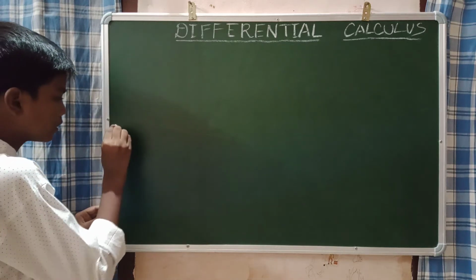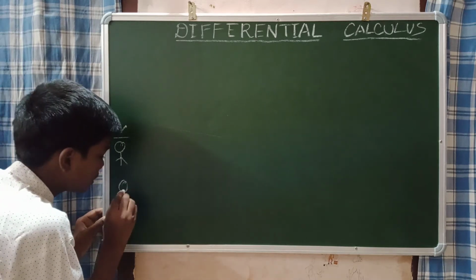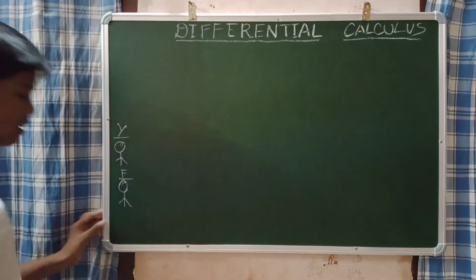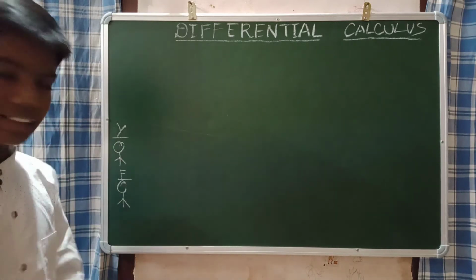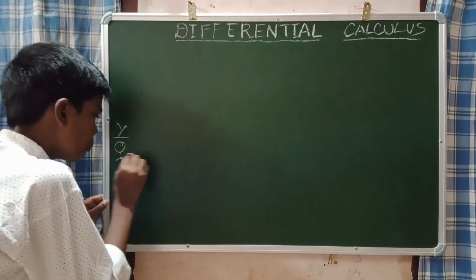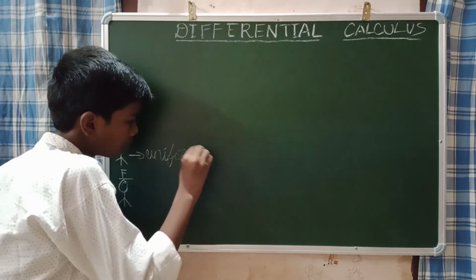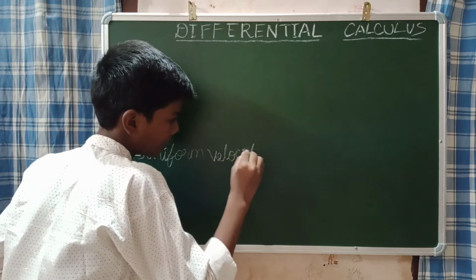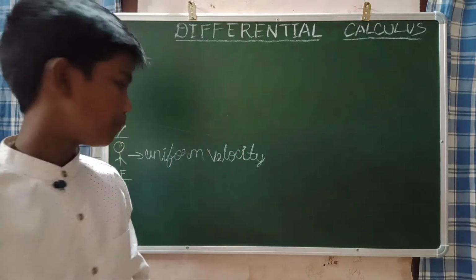This is you. I represent it as Y. And your friend is also running in the race. I represent your friend as F. You as Y and your friend as F. Now, as I told you, you are running in a running race. You are moving with a uniform velocity, that means moving with a constant velocity.